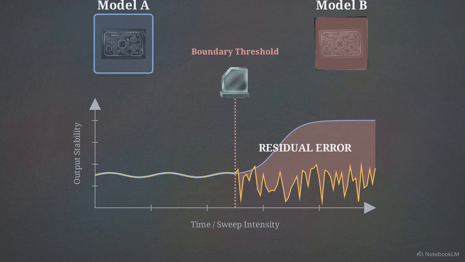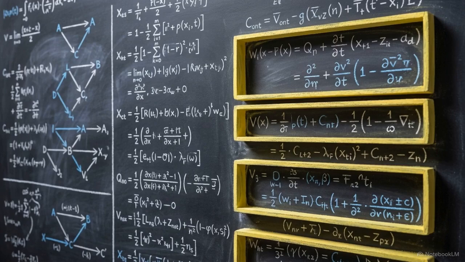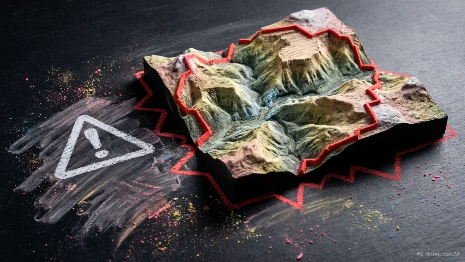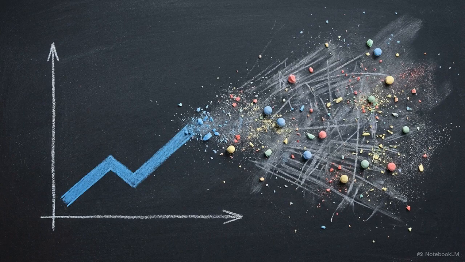The perfect synchronization we saw during the baseline replay shatters. The trajectories diverge sharply, revealing an error gap that exceeds standard tolerances. The models behaved differently because of hidden causal constraints. Standard baseline replays are mathematically blind to these variables. Without stress testing these recurrence conditions, predictive models lack a defined validity envelope, making their performance outside baseline scenarios speculative.